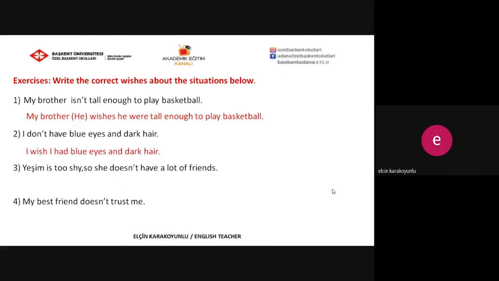And the third one, Yeşim is too shy, so she doesn't have a lot of friends. She doesn't have a lot of friends because she's too shy. But we can say, Yeşim wishes that she weren't too shy and had a lot of friends.